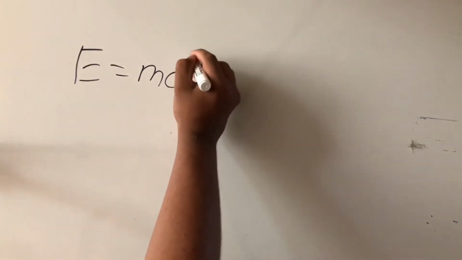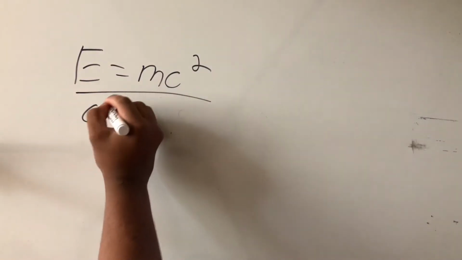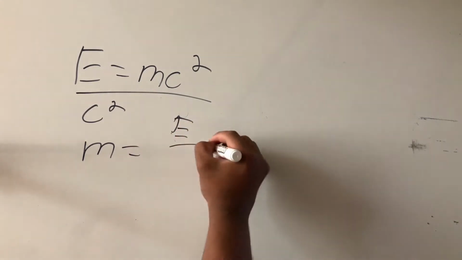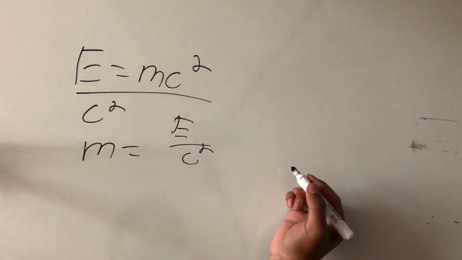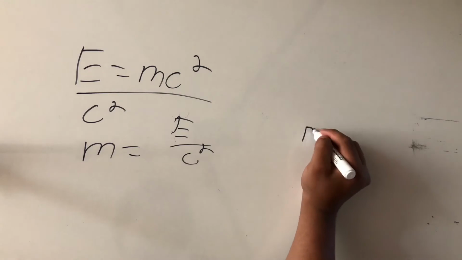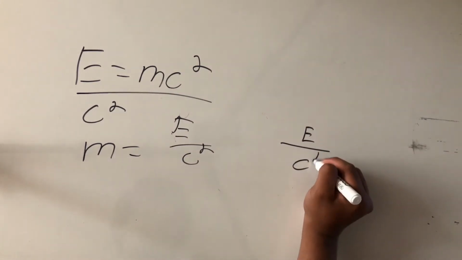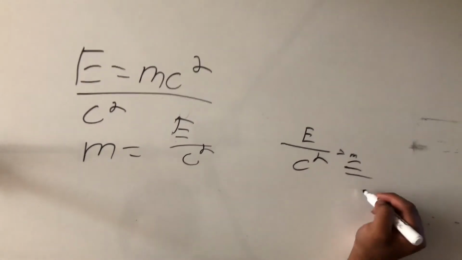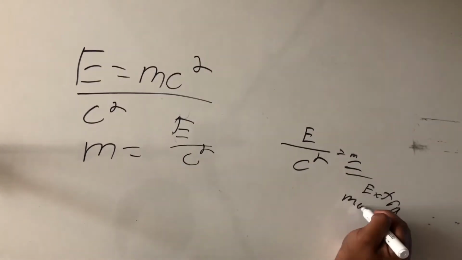Next question. What about the mass of the clock? Well, with a little bit of algebra, E equals mc squared becomes m equals E over c squared. And since the amount of energy is small and the speed of light is constant, by dividing the energy by the speed of light squared, the amount of extra mass, m, gets smaller, which is added onto the current mass of clock A.